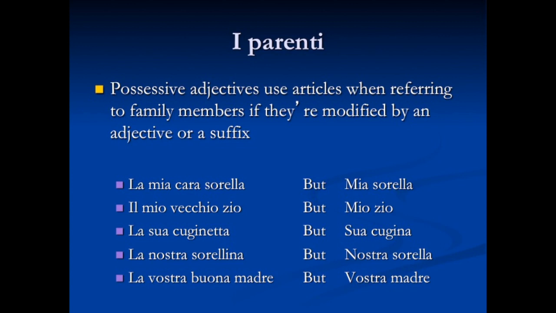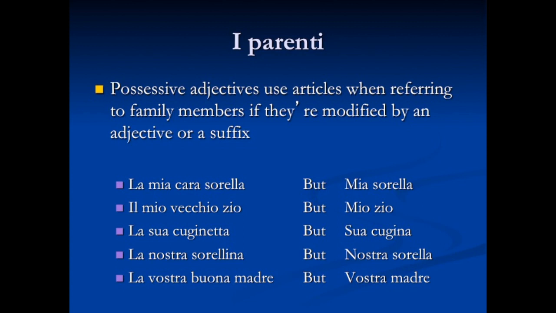So let's take a look at this slide as well. Possessive adjectives use articles when they refer to family members that are modified by some sort of adjective, and also if the word is modified by a suffix. So let's take a look at these. La mia cara sorella, my dear sister. Because I'm using the word dear to describe my sister in this phrase, I'm using the article la. However, if I simply say my sister, mia sorella.